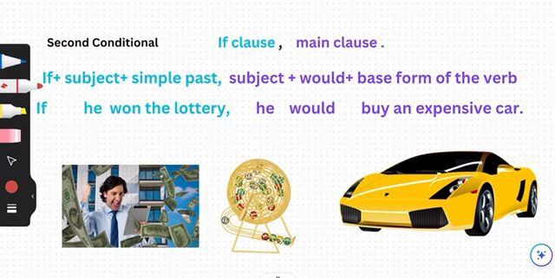Another example for you, if he won the lottery. Won is the past tense of win. If he won the lottery, he would buy an expensive car. Also, I can say he would buy an expensive car if he won the lottery.